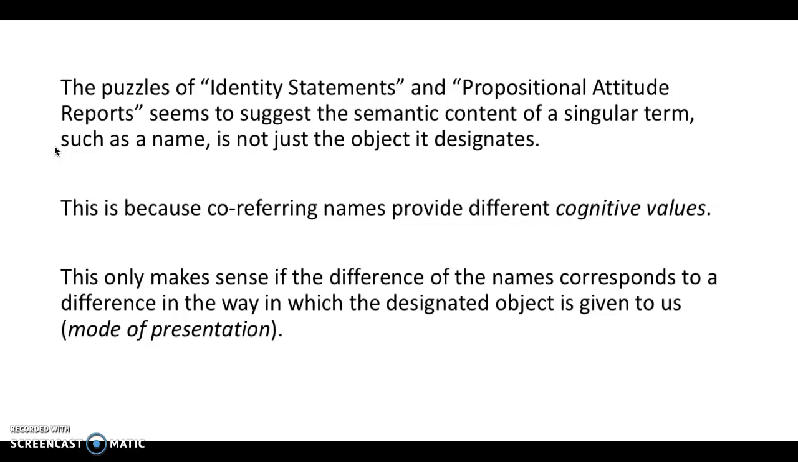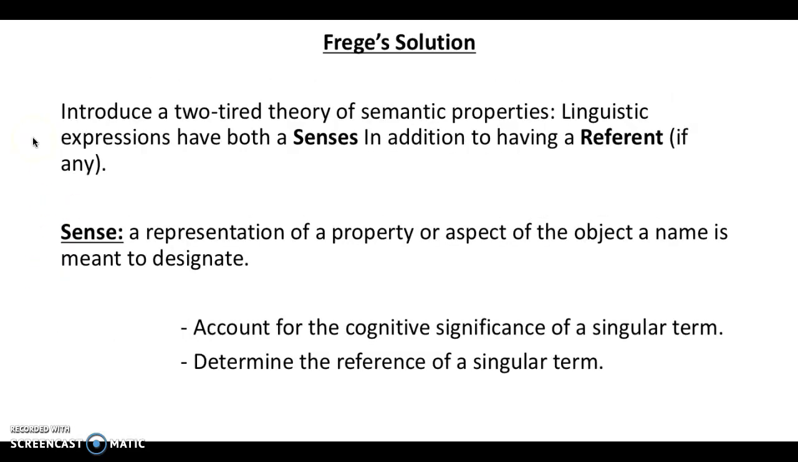Both of these puzzles seem to suggest that the naive theory is false because it appears that there are certain sentences with co-referential terms that, under the simple theory, would mean the same thing. However, intuitively, we think that they actually differ in cognitive significance. In order to solve these puzzles, Frege introduces a two-tiered theory of semantic properties.